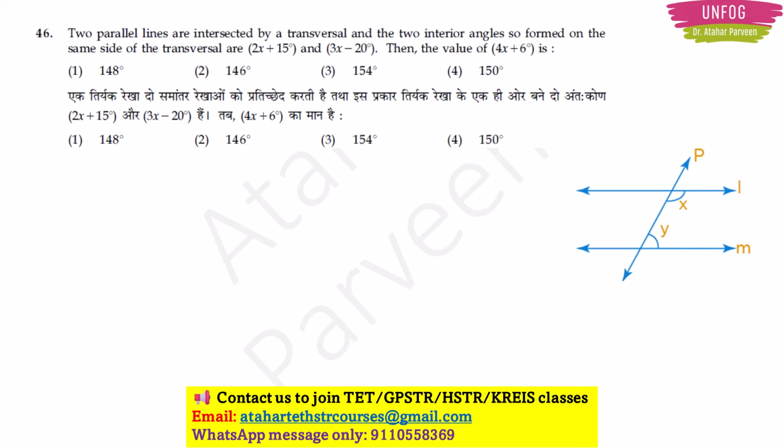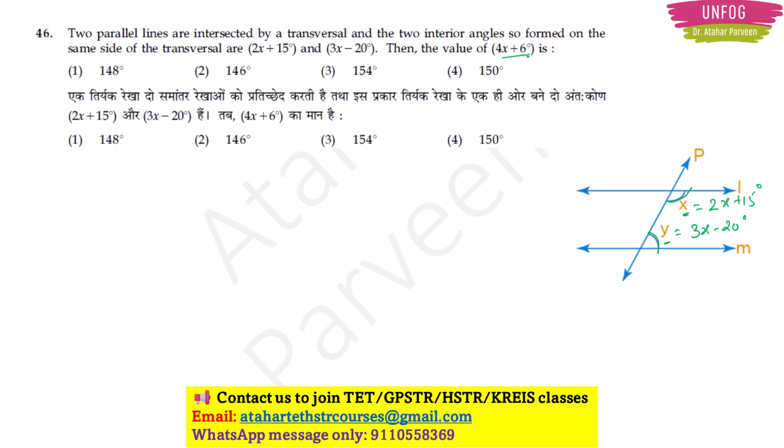Now as per the question, there are two parallel lines and these two parallel lines are intersected by a transversal. And they are telling that there are two interior angles which are formed on the same side of a transversal. Same side means like this, right? So this is angle x and angle y. Now this is equal to 2x plus 15 degree and this is equal to 3x minus 20 degree. Okay, so this is the question, and they are asking us to find out the value of 4x plus 6 degree.